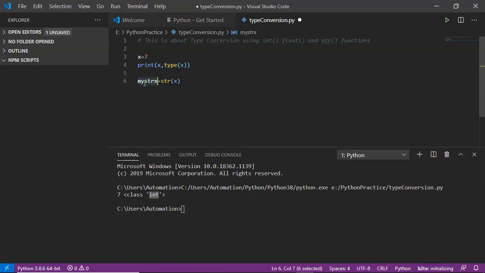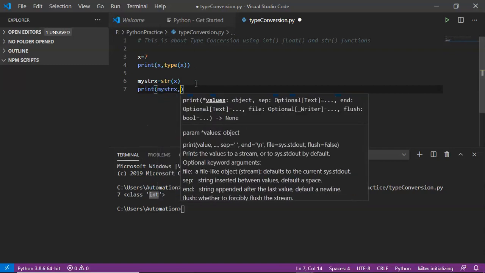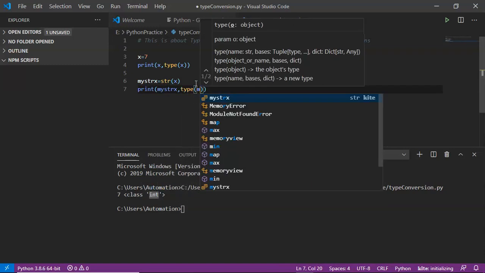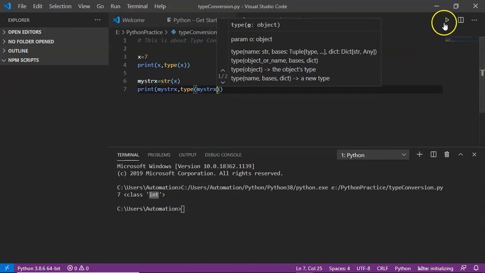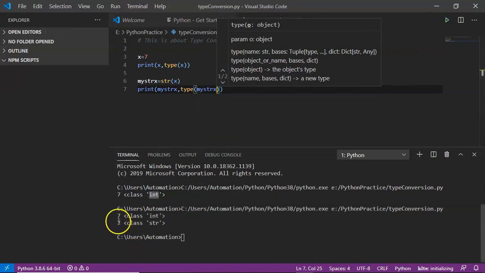Converting your x into a string is nothing but providing quotations, right? Anyway, let me print myString and then its type. Save it and run it. See the result: your data is 7 and you are getting the type as string.